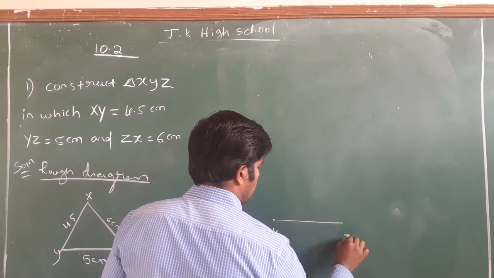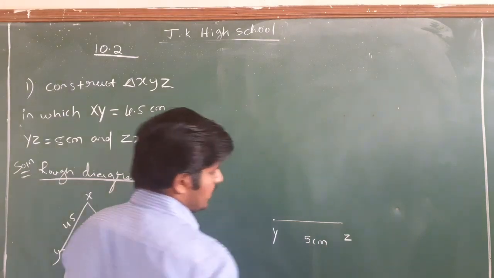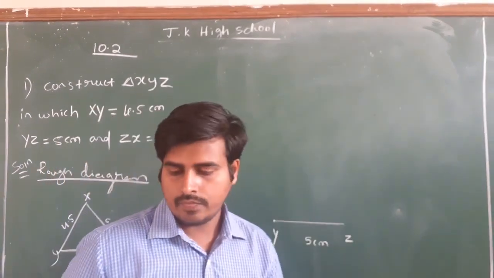This is Y and Z, and it is 5 centimeter.